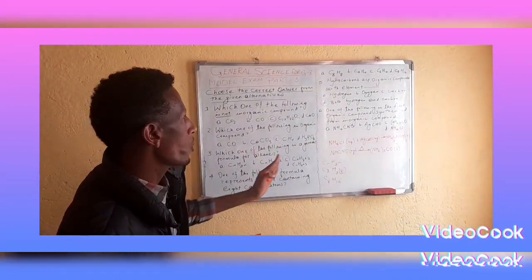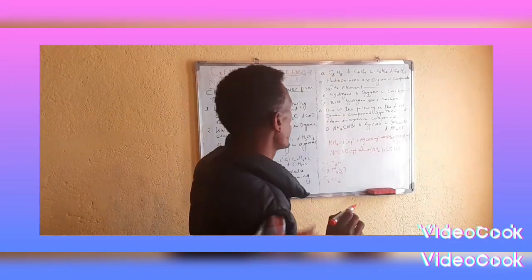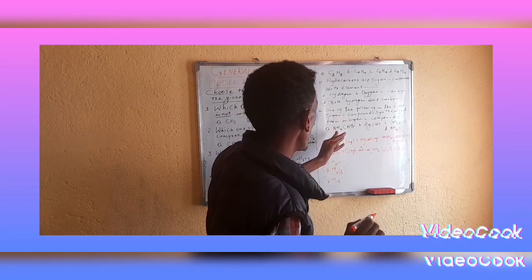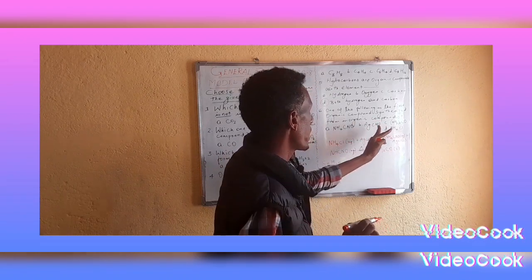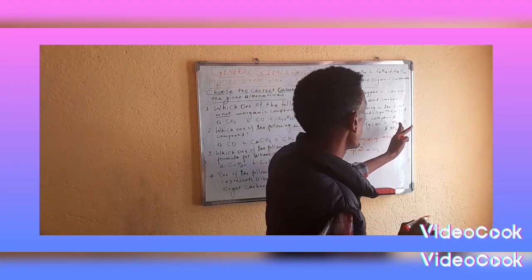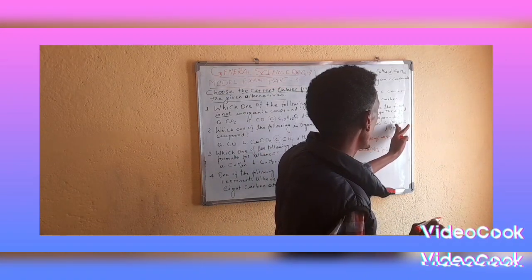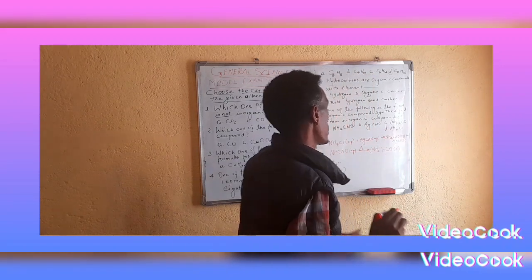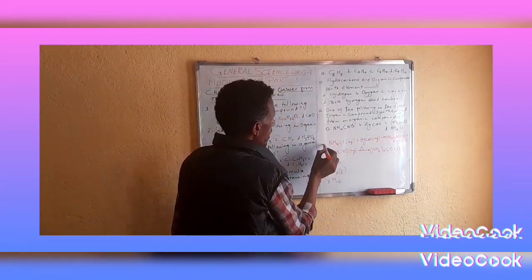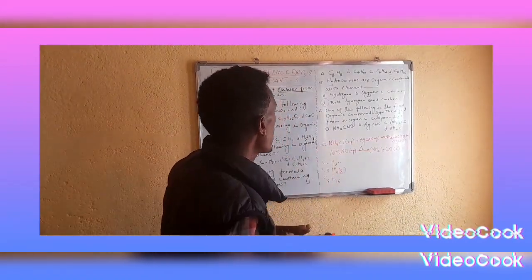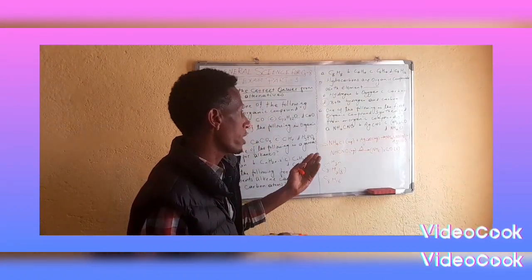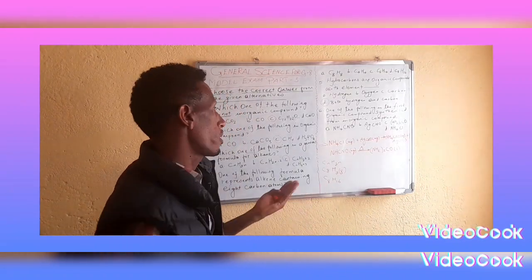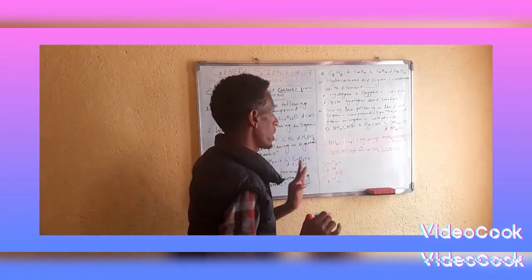Question number 6 and the last question says: one of the following is the first organic compound synthesized from inorganic compounds. Ammonium cyanide, silver cyanide, urea NH2CONH2, ammonium chloride. So the answer is C. The first organic compound was produced from an inorganic compound by a German scientist known as Friedrich Wöhler, using this equation.